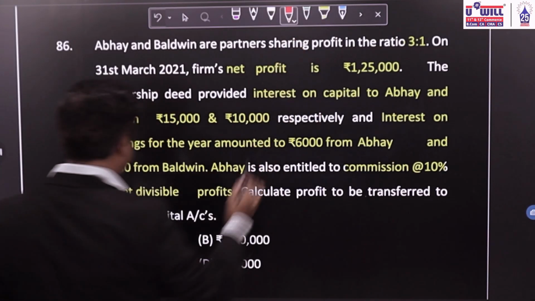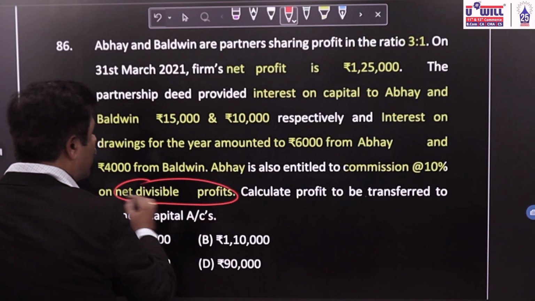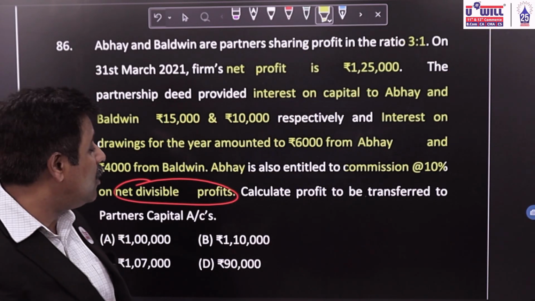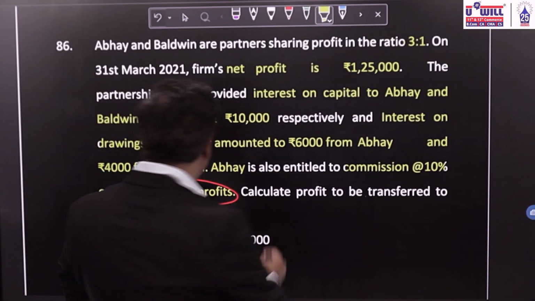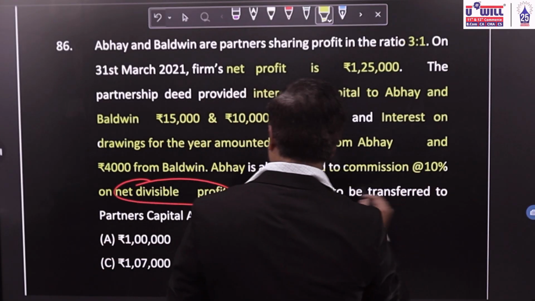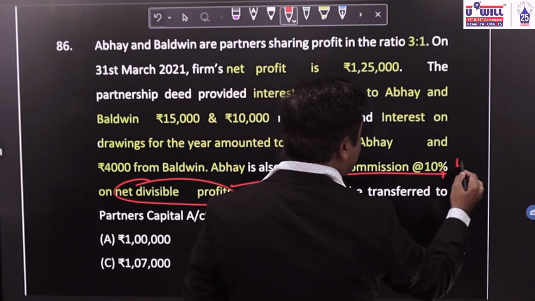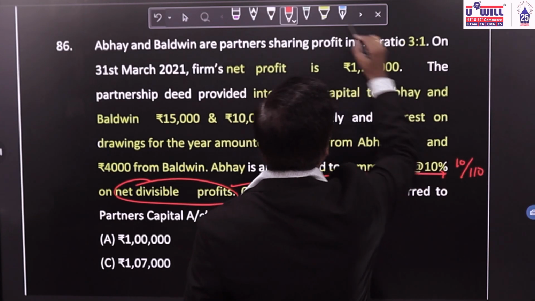Now this is important. Net divisible profits. So if the profits available are before that, we will do 10 upon 110. Because it is net divisible profits, we will do 10 upon 110 to get the amount of commission.